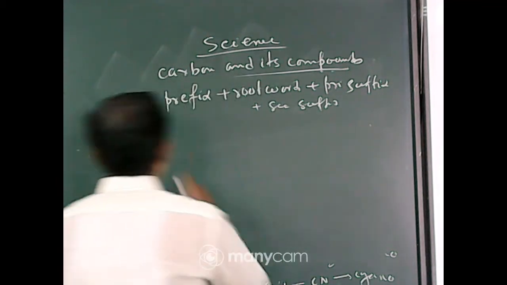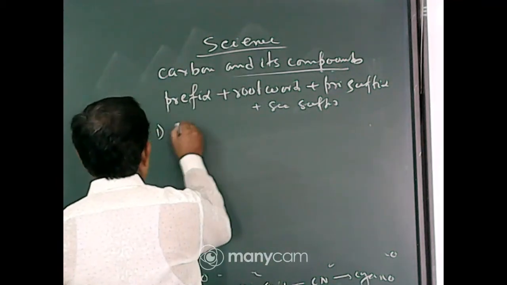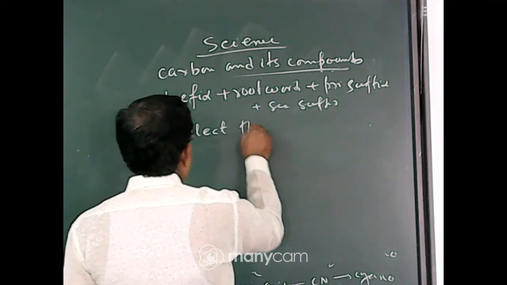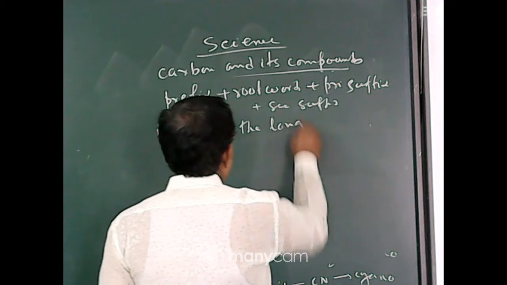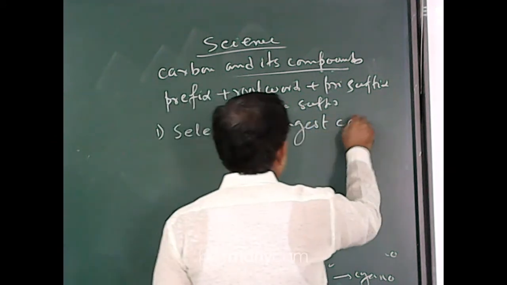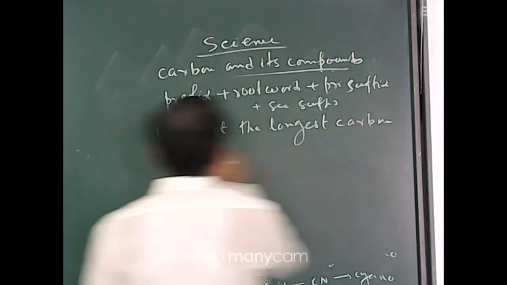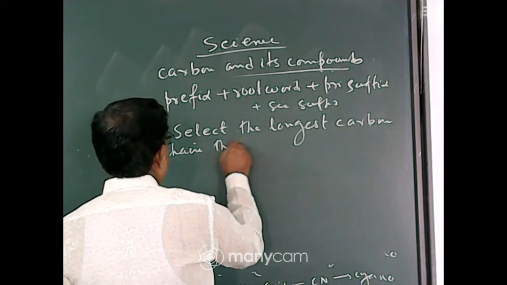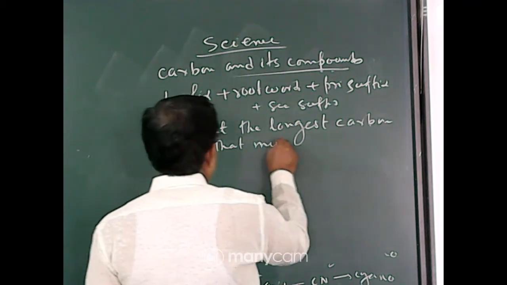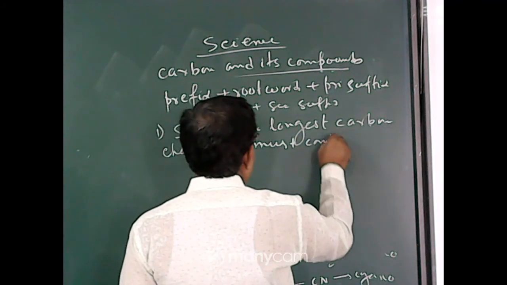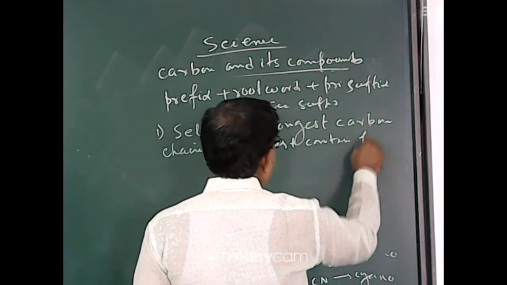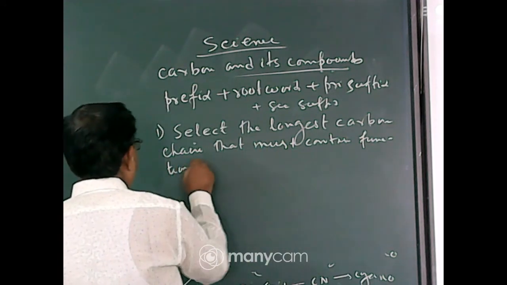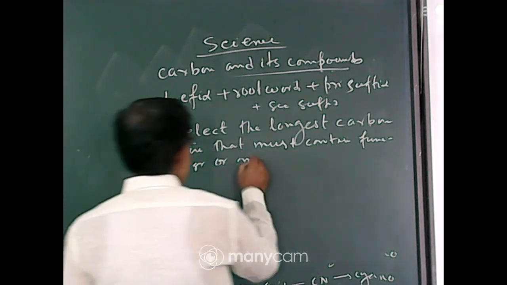Now, first rule, write the first rule. Number 1 rule: select the longest carbon chain that must contain functional group or multiple bond.